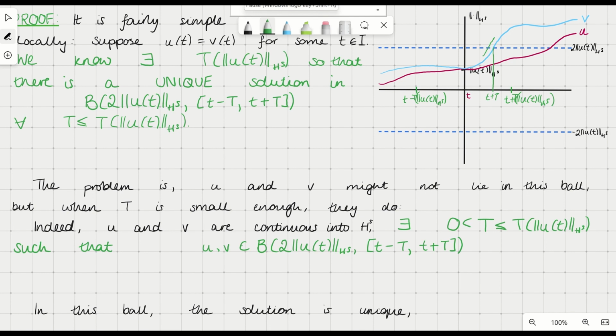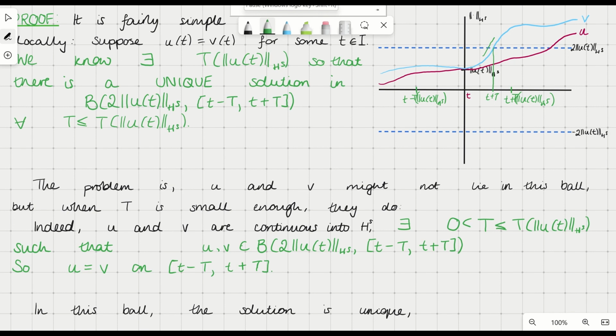But we know that in this ball, solutions are unique. So if u and v both lie in this ball, then we must have that u and v are equal when restricted to the smaller interval t minus t, t plus t. And as I said, we've shown that u and v are equal locally around time t, on some neighbourhood around t.